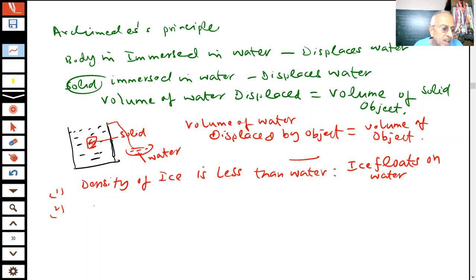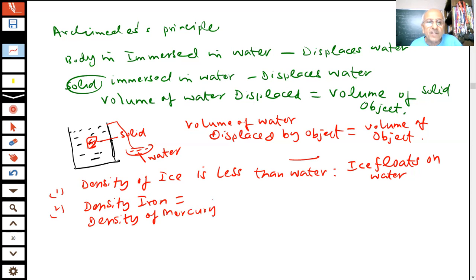Another important point. If I take iron, the density of iron is more than water, so it sinks in water. And if I compare the density of iron and the density of mercury, students, which is heavier? Which has more density, mercury or iron?